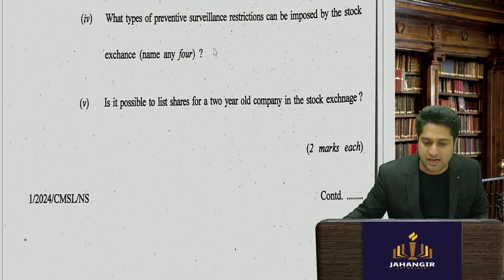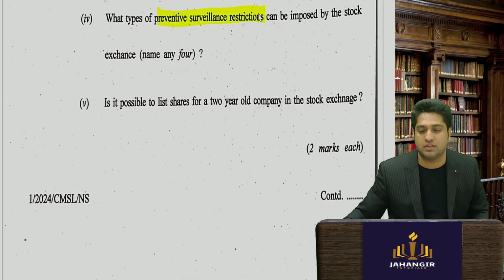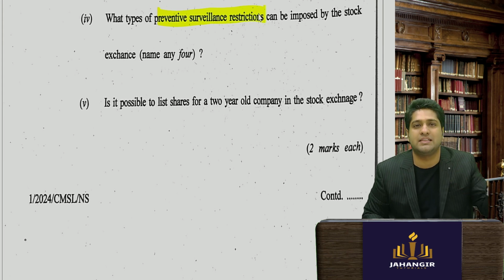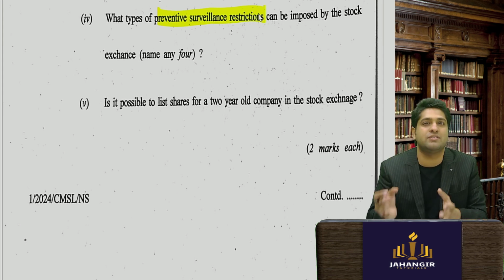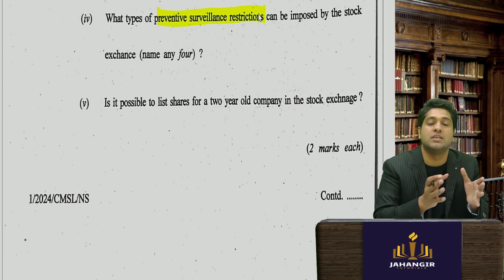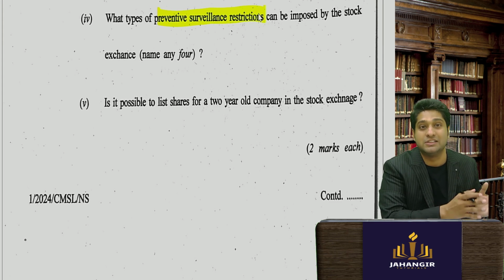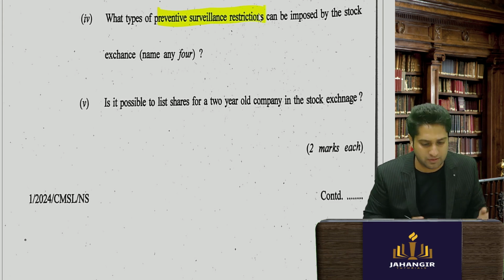Okay. Then they had asked, what is the preventive surveillance done by SEBI and the stock exchange? So preventive surveillance measures are rumor verification, certain market filters, and there is a kill switch. A list has been given already. Okay, so these are pretty direct questions.